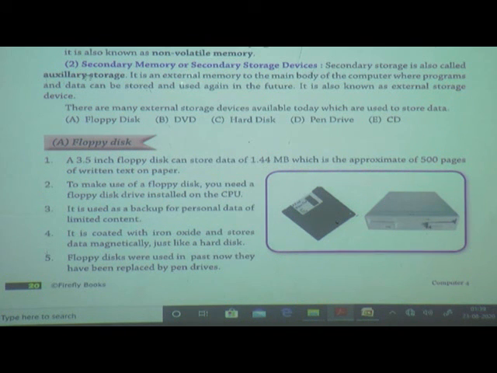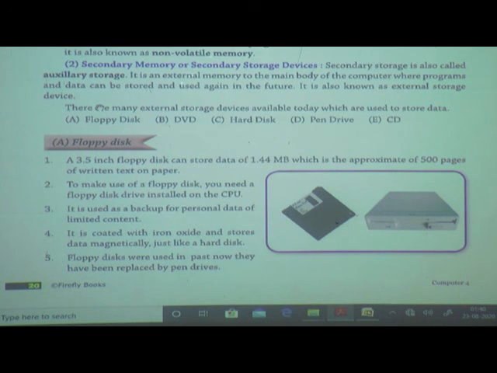Now we will see secondary memory or secondary storage device. Secondary storage is also called auxiliary storage, or auxiliary memory. It is an external memory to the main body of the computer, where programs and data can be stored and used again in the future. It is also known as an external storage device.